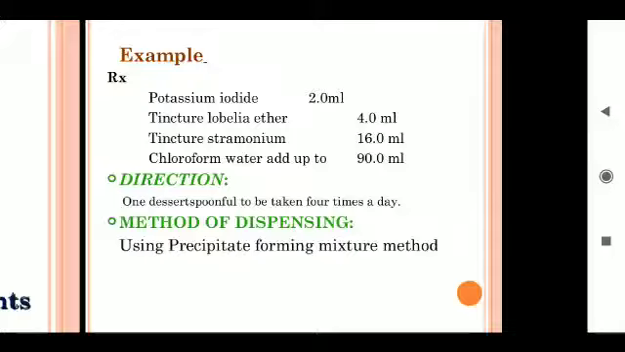This is the procedure for dispensing of mixtures containing resinous matters by using either tragacanth mucilage or compound tragacanth powder. Today's class discussed the dispensing procedure for mixtures containing precipitate forming liquids by using suspending agents. The suspending agents are compound tragacanth powder and tragacanth mucilage. Thank you.